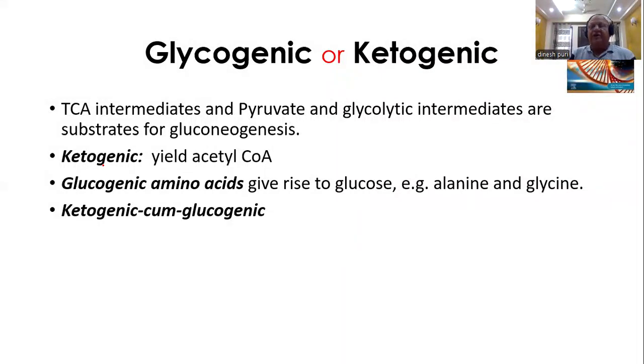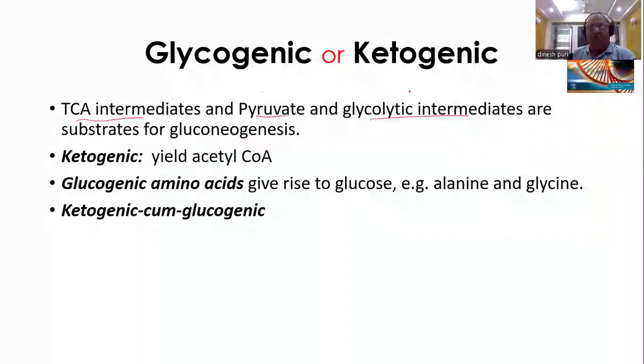Now, if we talk about glucogenic and ketogenic, we call some amino acids glucogenic because they can form glucose. So they can form pyruvate, they can form a glycolytic intermediate, or they can form a TCA intermediate. And you people know that these compounds are substrates for gluconeogenesis.